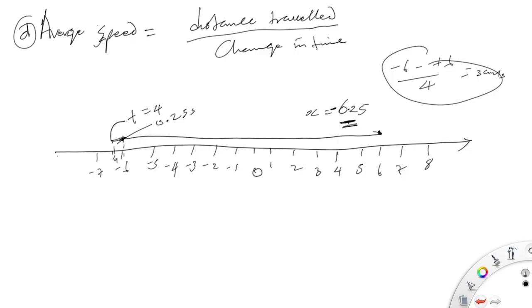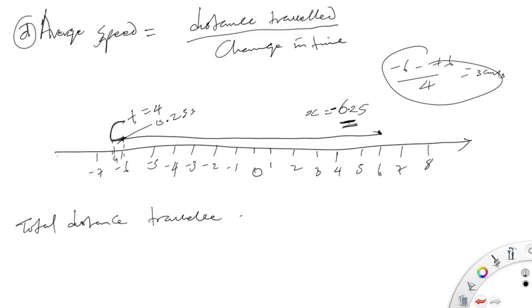That's when it turned over here. This distance is covered back in 0.25 seconds. So the total distance traveled,